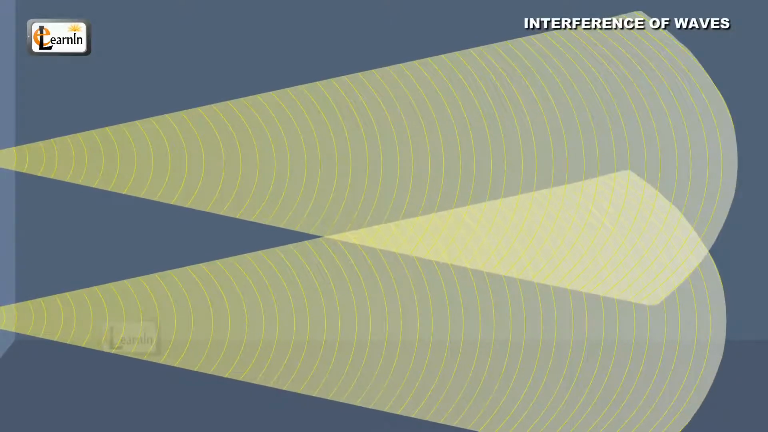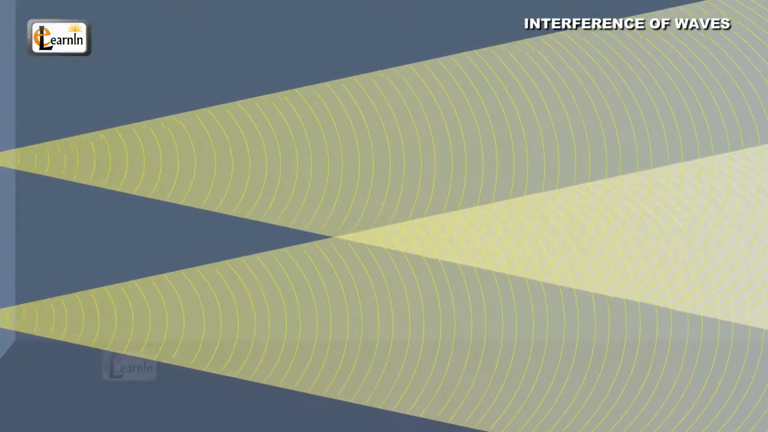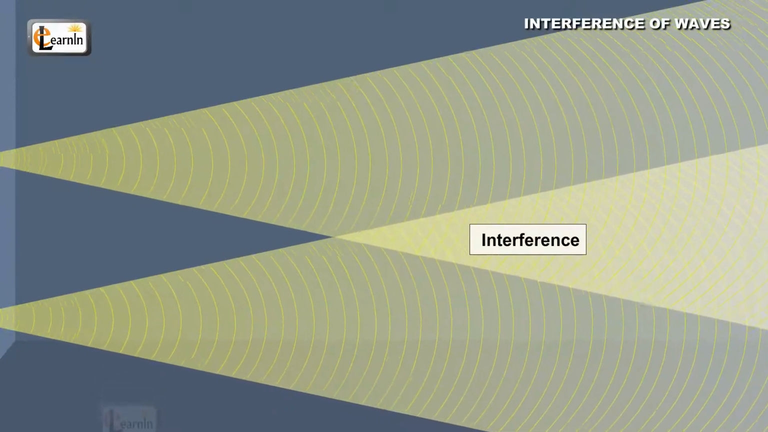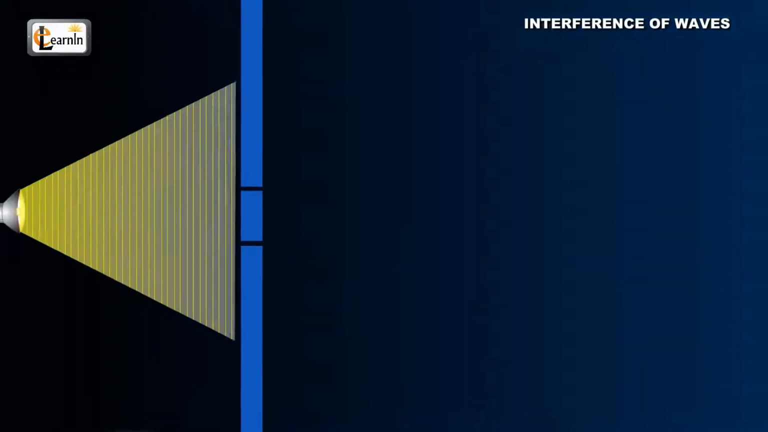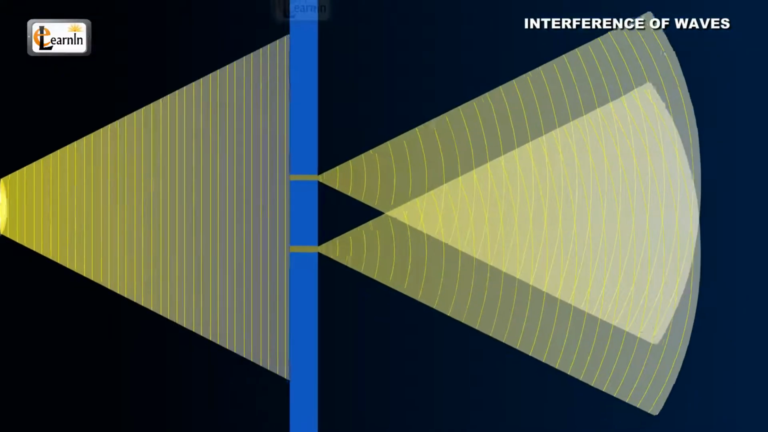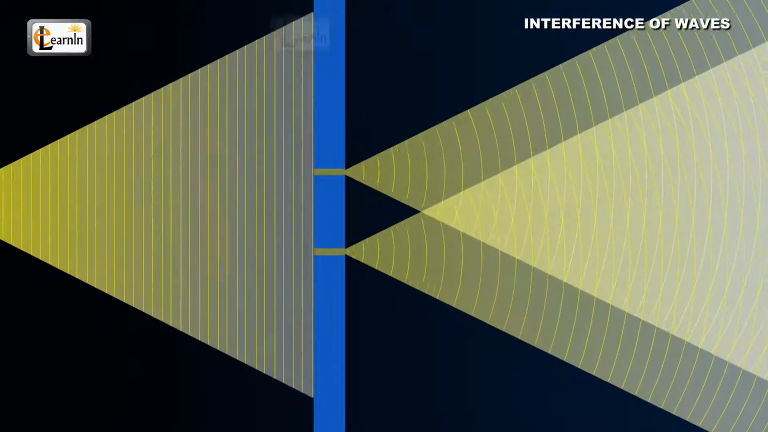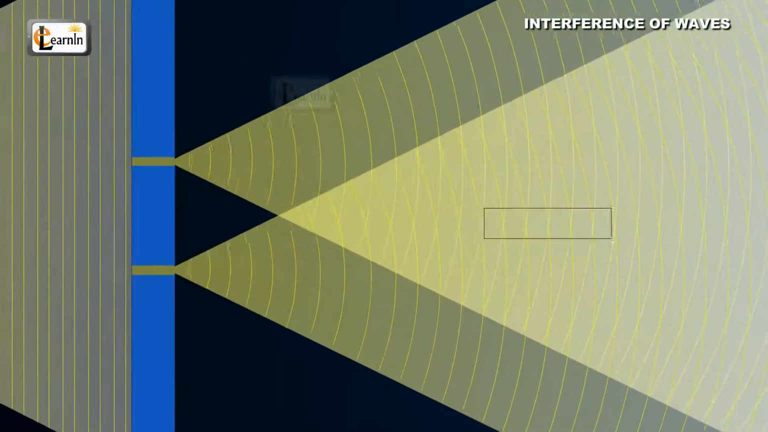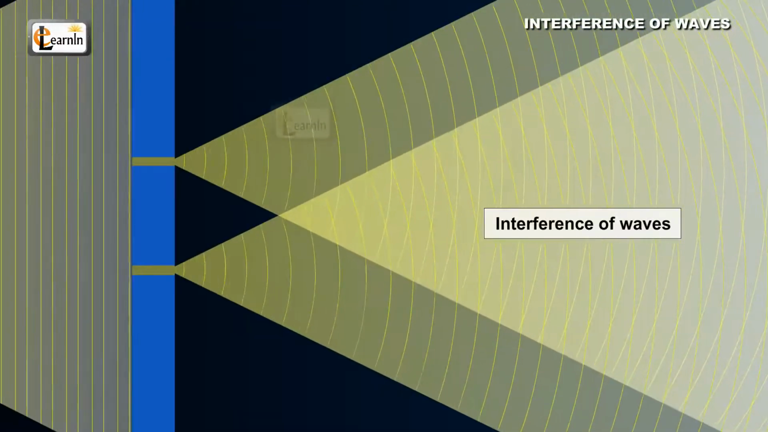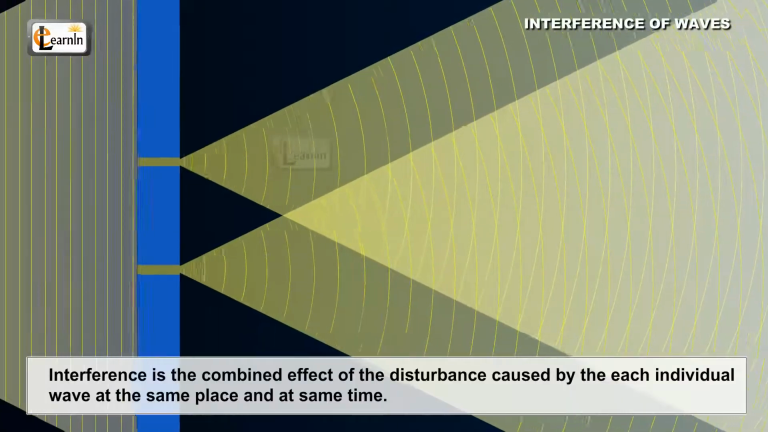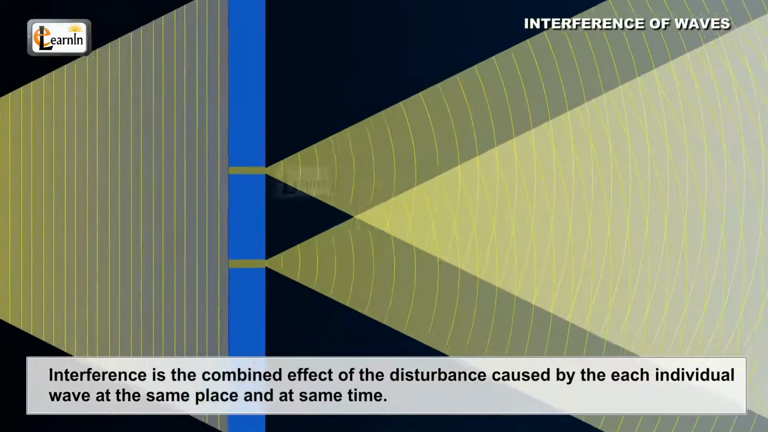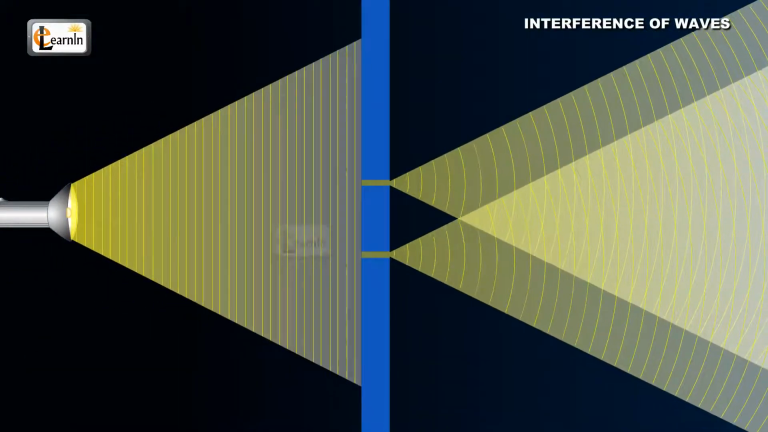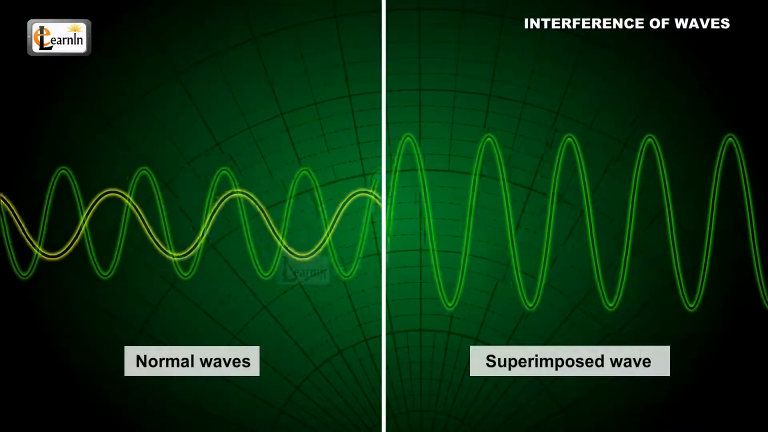Sometimes these two wave motions combine and some physical effects take place. Interference is one such physical effect. When two or more waves cross each other in the same medium, they interfere, and an effect takes place. This effect is known as the interference of waves. Interference is the combined effect of the disturbance caused by each individual wave at the same place at the same time. This effect can be understood from the principle of superposition of waves.